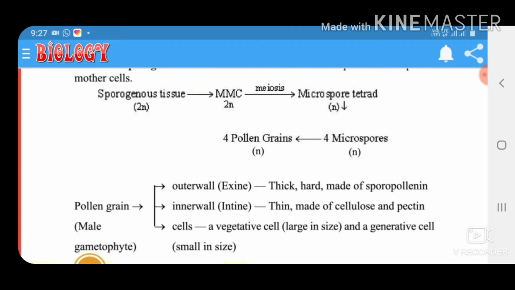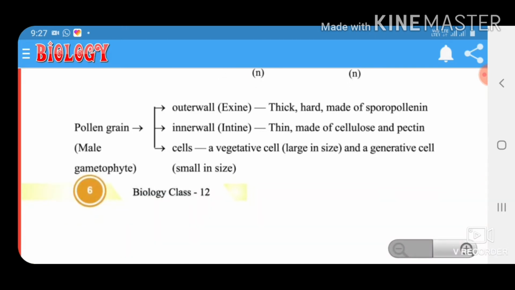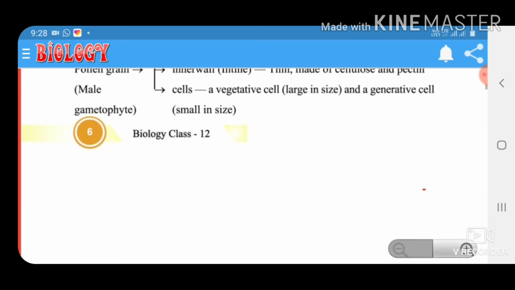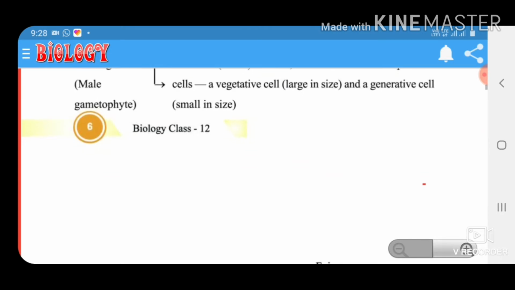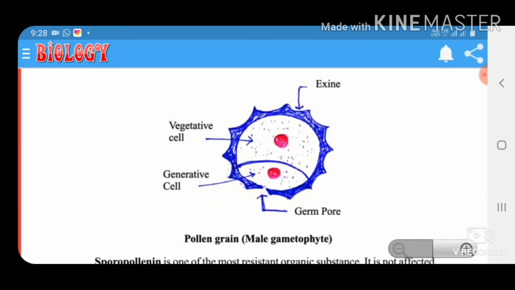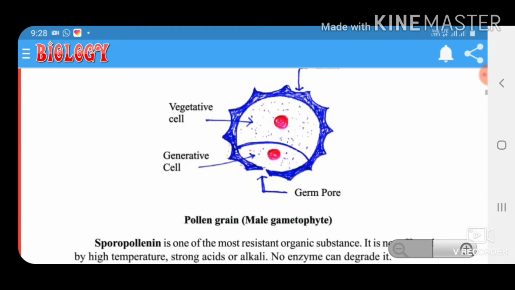Four pollen grains are formed, which are haploid. Pollen grain has outer wall exine, inner wall intine, and cells: a vegetative cell and a generative cell. Exine is thick, hard, made up of sporopollenin. Intine is thin, made up of cellulose and pectin. The vegetative cell is large in size and the generative cell is small in size. The pollen grain is a male gametophyte, small in size, and this is the structure of the pollen grain.